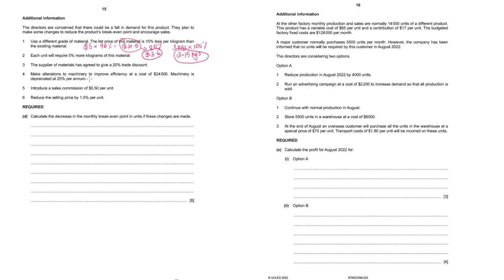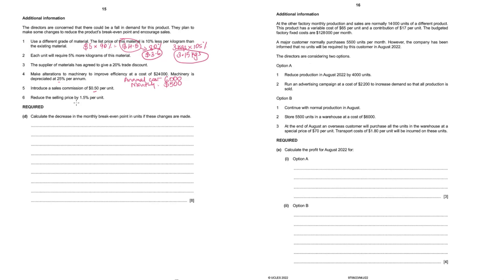Make alterations to machinery to improve the efficiency at a cost of 24,000. Depreciation is 25%. So annual cost of machine will be 24,000 into 25%, which is 6,000. But we're talking about monthly data here. So monthly will be $500, 6,000 divided by 12.